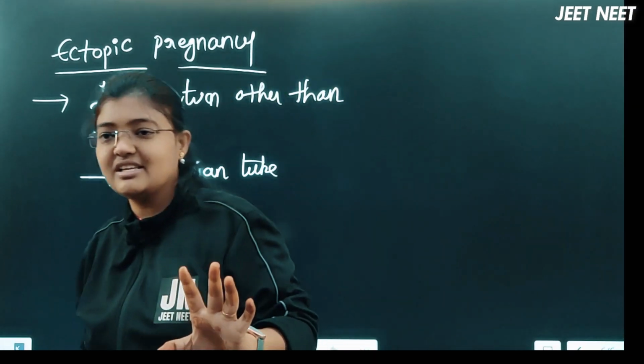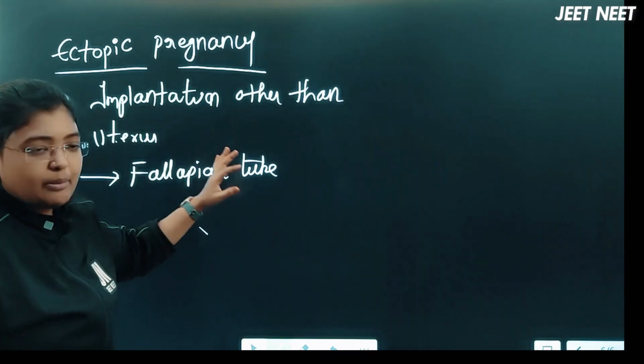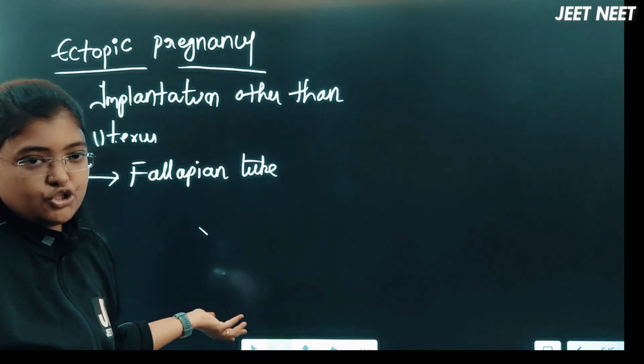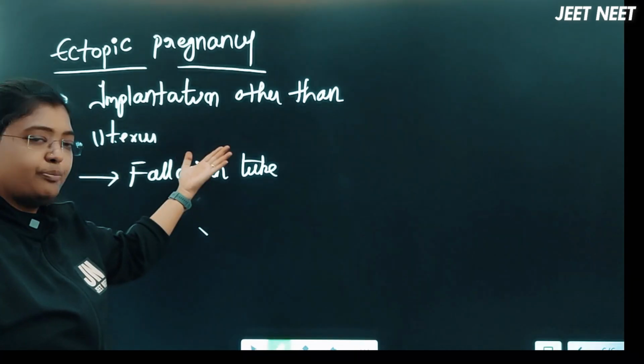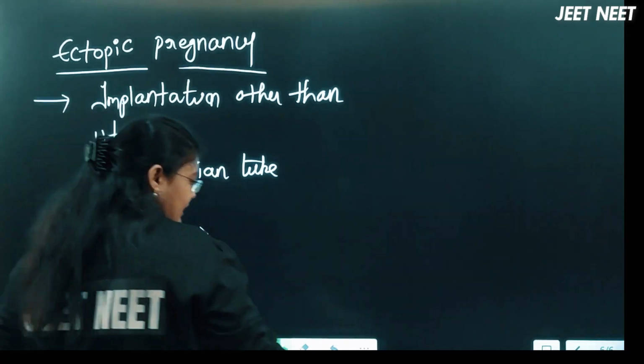Every point which can be asked by the NTA, or which has been asked already by the NTA, we are discussing. Every topic I am adding a lot of new points here, beta. Right? Ectopic pregnancy, there is an implantation other than the uterus. It could be a cervix, it could be a fallopian tube, right? So cervix or fallopian tube other than the uterus, that pregnancy we will call it as an ectopic pregnancy, right?